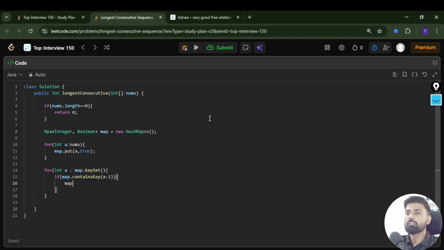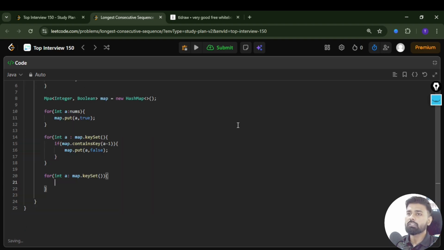If it is there, it means a should not be the valid starting point. So for that we simply update the map with key as a and value as false. It means if we have 100 as a number and 99 is not present in the map, then definitely 100 is the valid starting point. But if it is present, then 100 should not be the starting point; 99 should be the starting point. In the very next step, we have to iterate again, and we'll again start with map.keySet. We are not going to use duplicates.